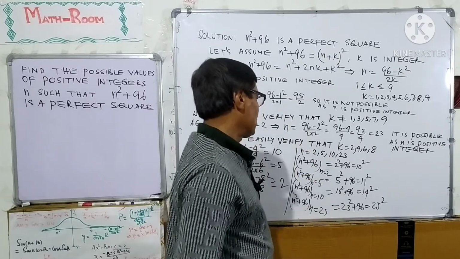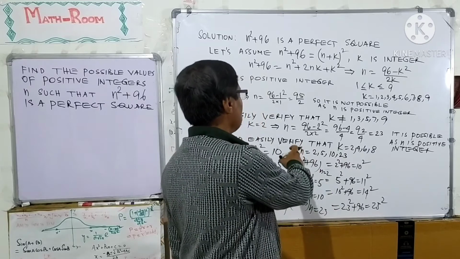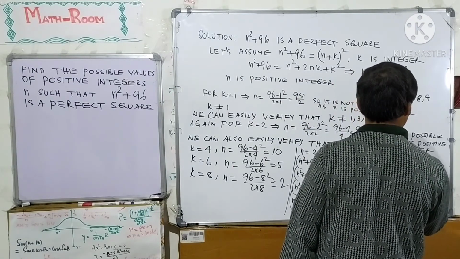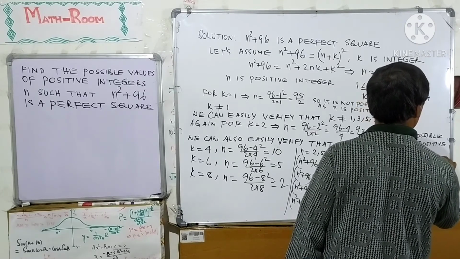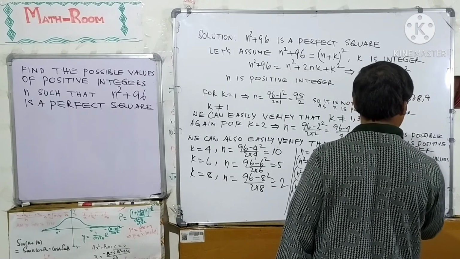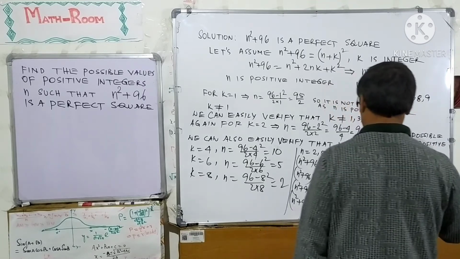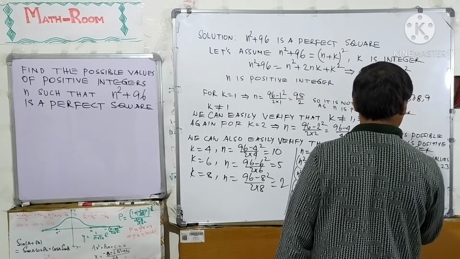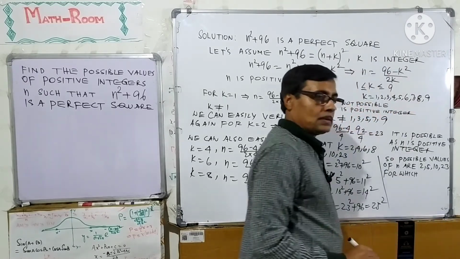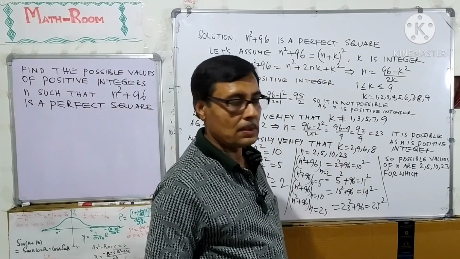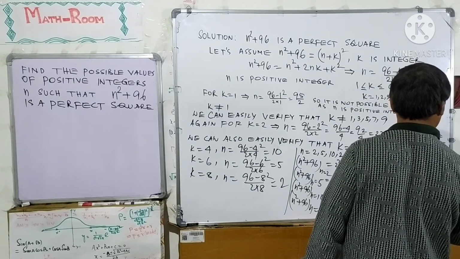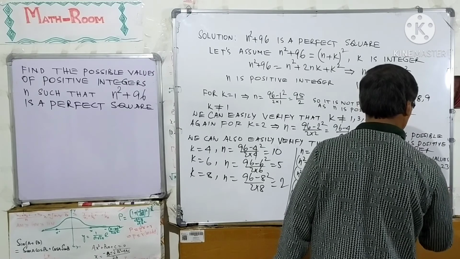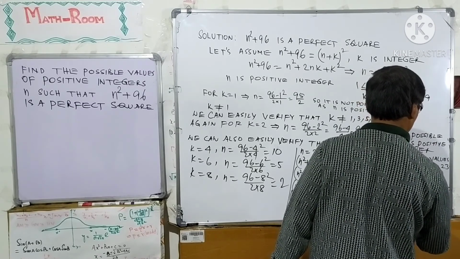So, the possible values of n are 2, 5, 10 and 23, for which n square plus 96 is a perfect square.